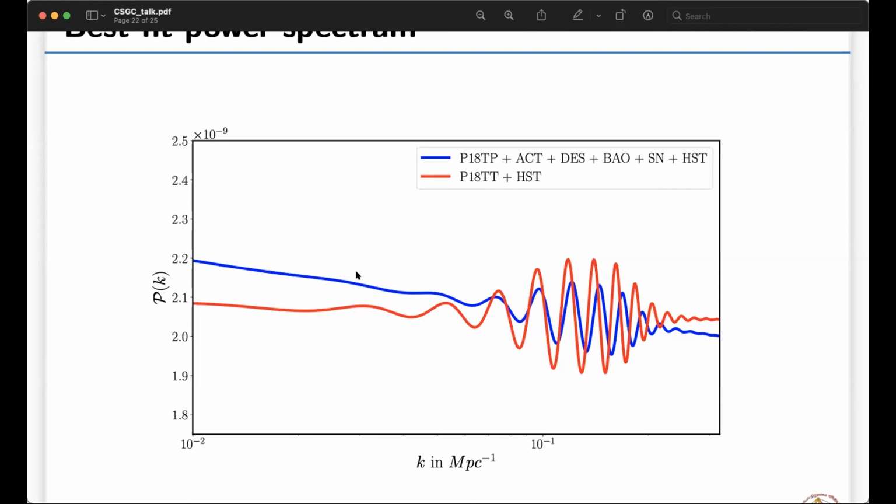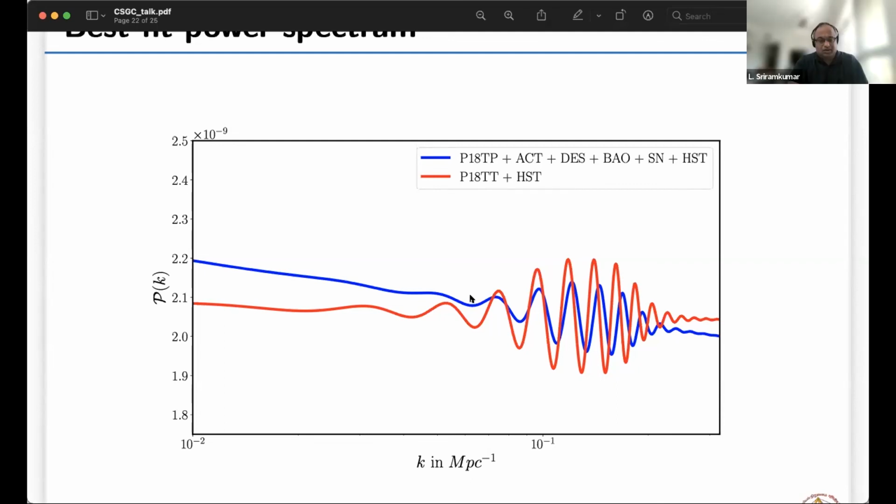Yes. When we add the HST priors, it actually chooses a very high ns value. It was around 0.98, compared to the full data. When we use the full data combination, it preferred an ns value around 0.976. I don't remember the number exactly, but in all the cases, the ns chosen by the model was very high, around 0.978 on average.